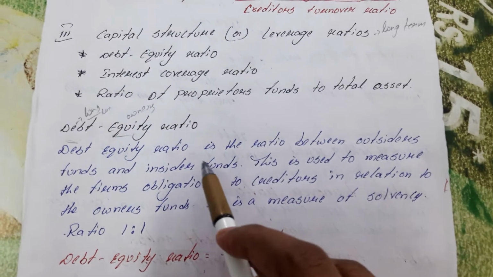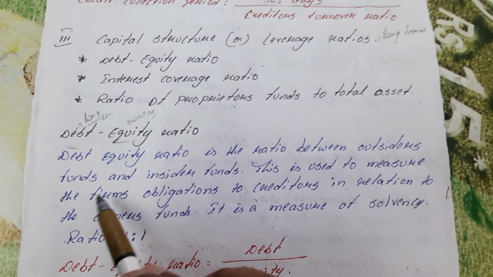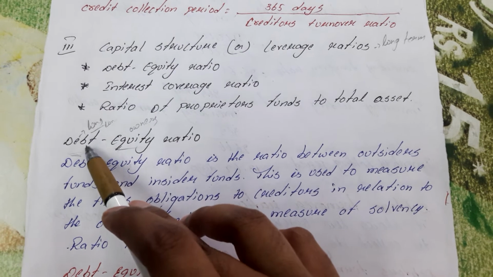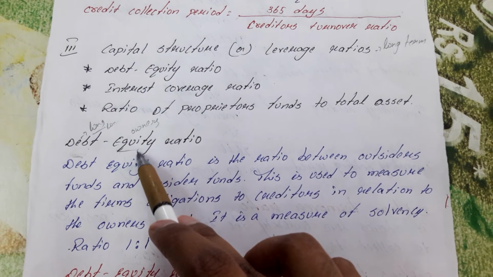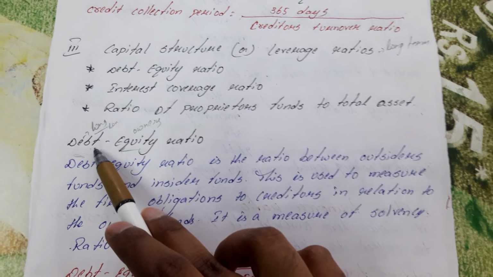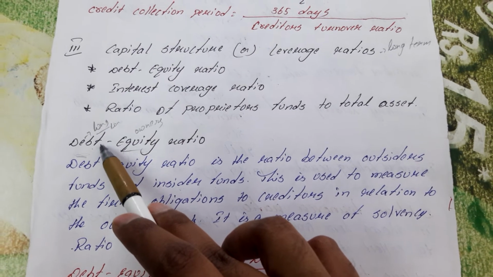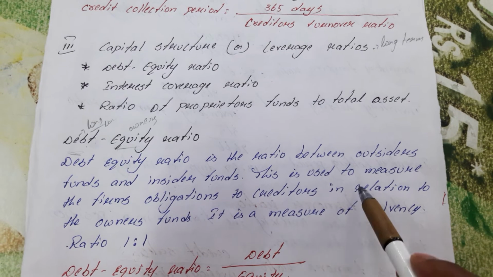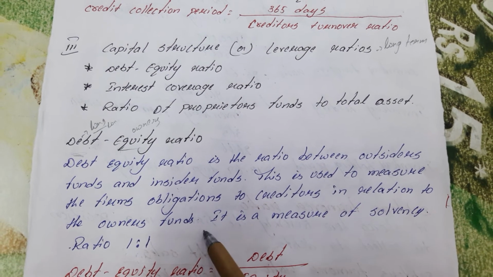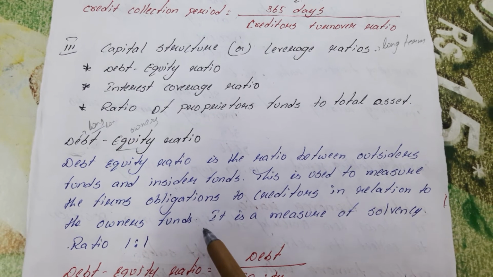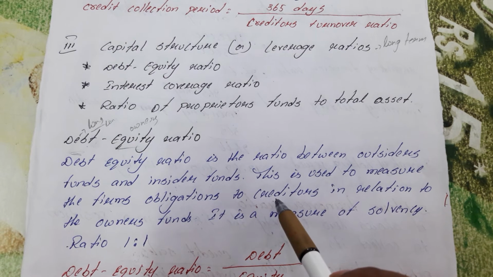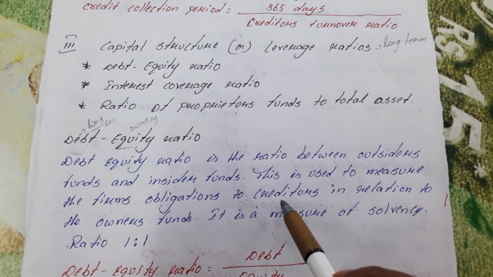So debt equity ratio is the ratio between outsiders funds and insiders funds. Who are the outsiders? Outsiders are the debt holders and insiders are the equity holders. Insiders are called owners, outsiders are called the loan amount. This is used to measure the firm's obligation to creditors in relation to the owner's funds. With the help of this ratio, we are able to measure whether the company is in a position to pay back the creditors or not.